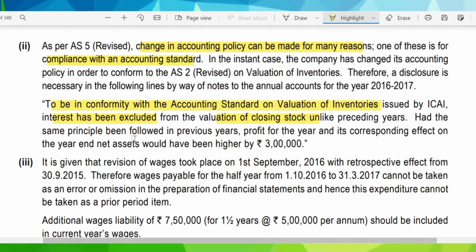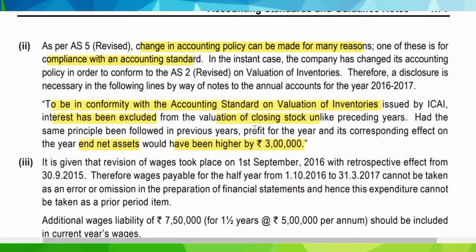Had the same principle been followed as followed in previous year, the profit for the year and its corresponding effect on the year end net assets would have been higher by 3 lakhs. Net assets, here it is mentioned because the closing stock is shown in the asset side, current assets, hence it would be higher by 3 lakhs had we followed the previous accounting policy.